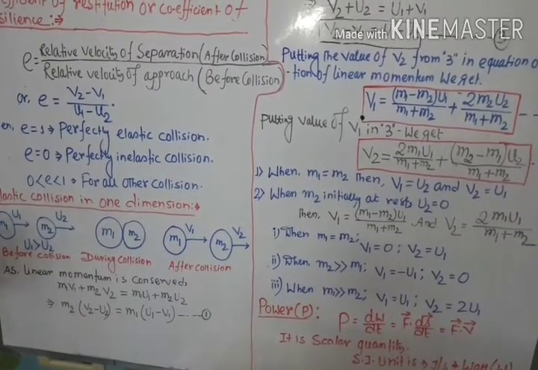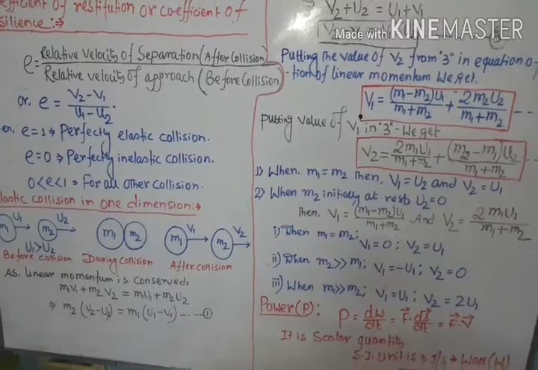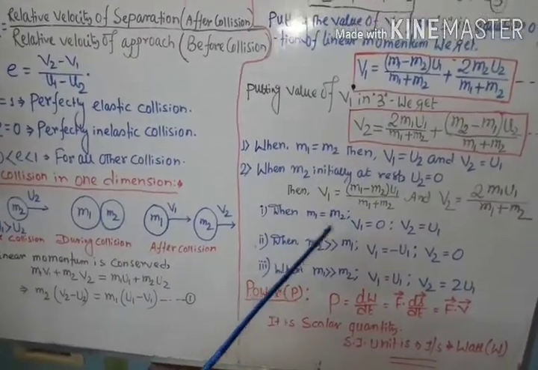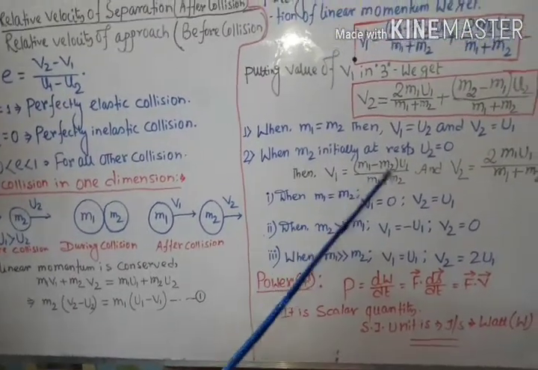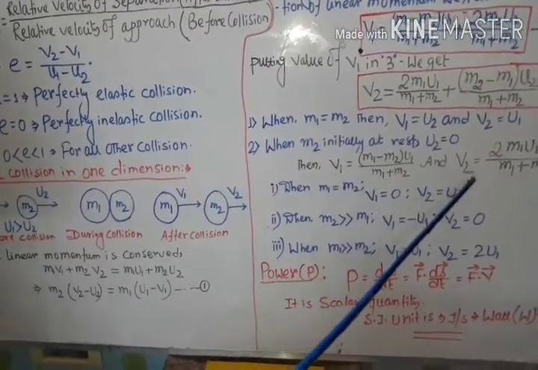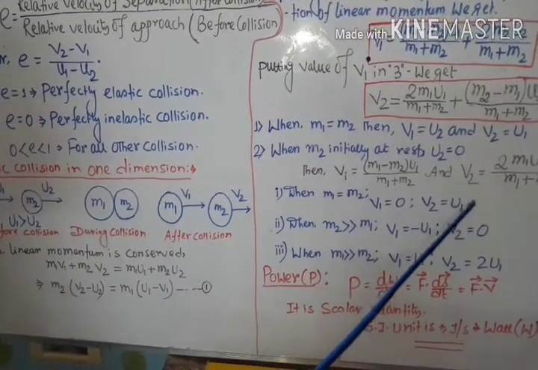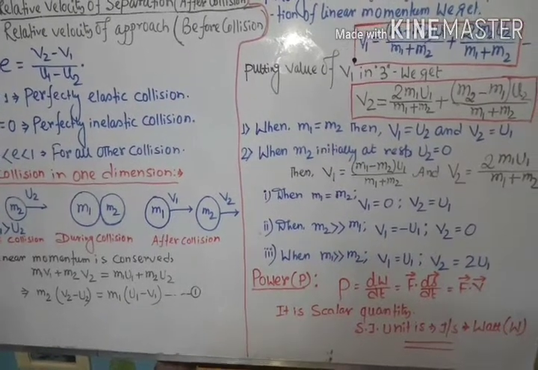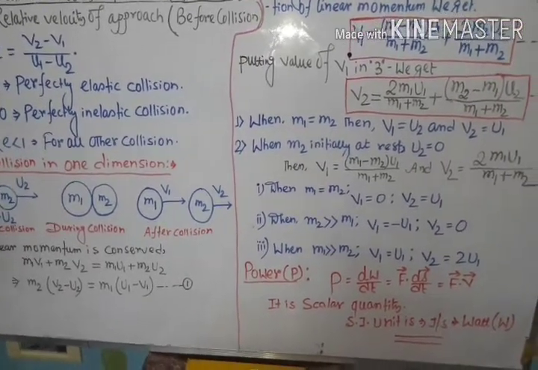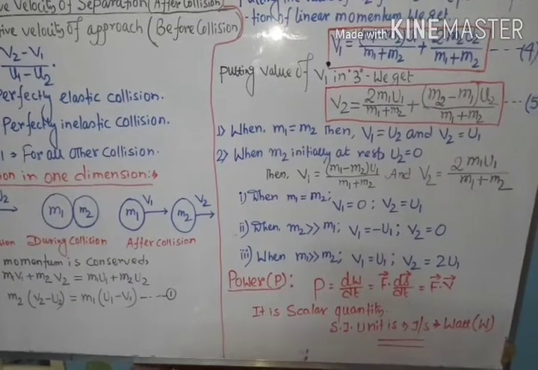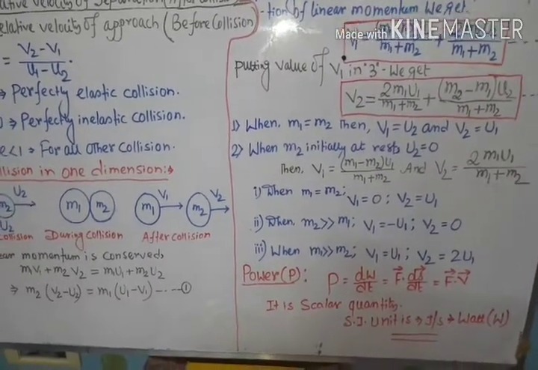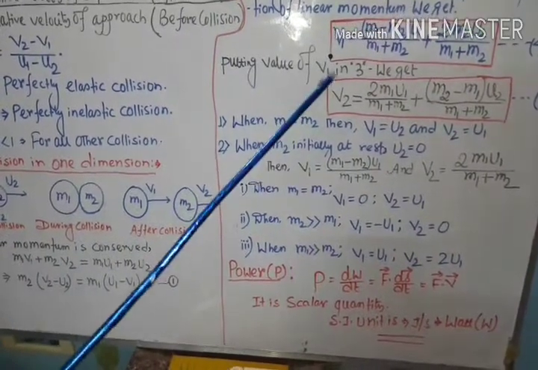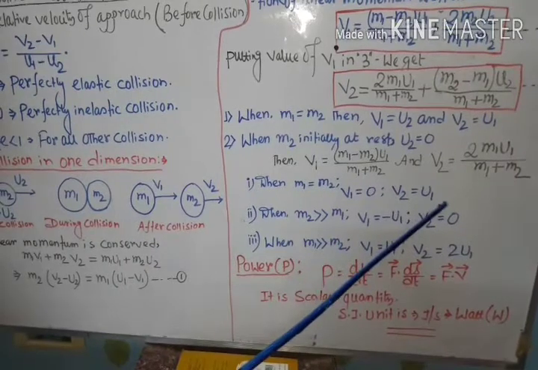First, we consider the masses of the two objects are equal. Then v1 equals 0 and v2 equals u1. It means whenever the target body is initially at rest and two objects of the same mass collide elastically, after the collision the first object of mass m1 comes to rest and the second object of mass m2 moves with the velocity of m1.